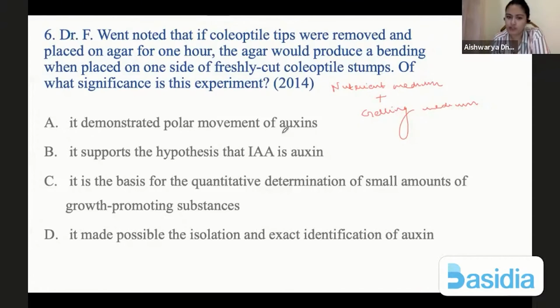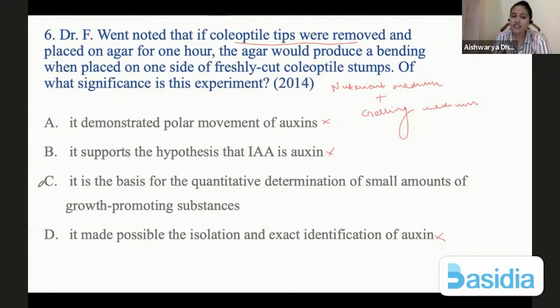It demonstrated polar movement of auxin. It supports the hypothesis that IAA is auxin. It is the basis for the quantitative determination of small amounts of growth promoting substances. It made possible the isolation and exact identification of auxin. If you see here, the coleoptile tips are removed. So the movement of auxin, or that IAA is auxin, or identification of auxin, is not possible because there is no tip present. If the tip were present and then it curved or bent that way, then we would have said that yes, it is demonstrating the polar movement of auxin.